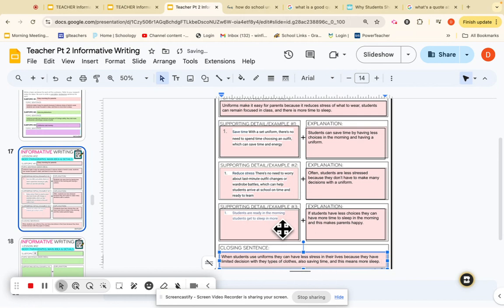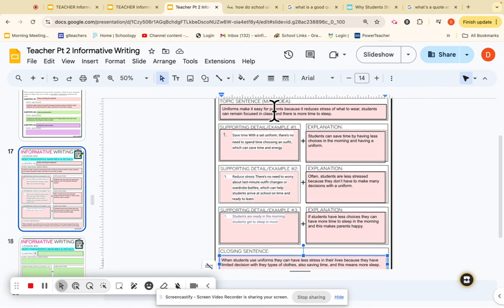Notice how I talked a little bit about sleep. I talked about stress, and then I talked about saving time. That is also those kind of things. Notice how your topic sentence and your closing sentence are similar. They are similar, but they're reworded differently. Up here, you introduce it, 1, 2, 3. Here, you close it out by talking about 1, 2, 3, very quickly.